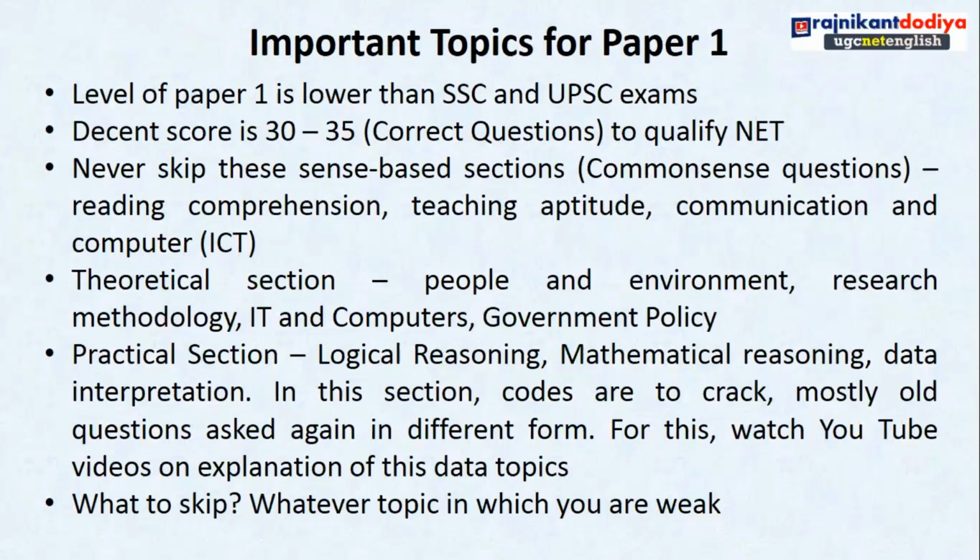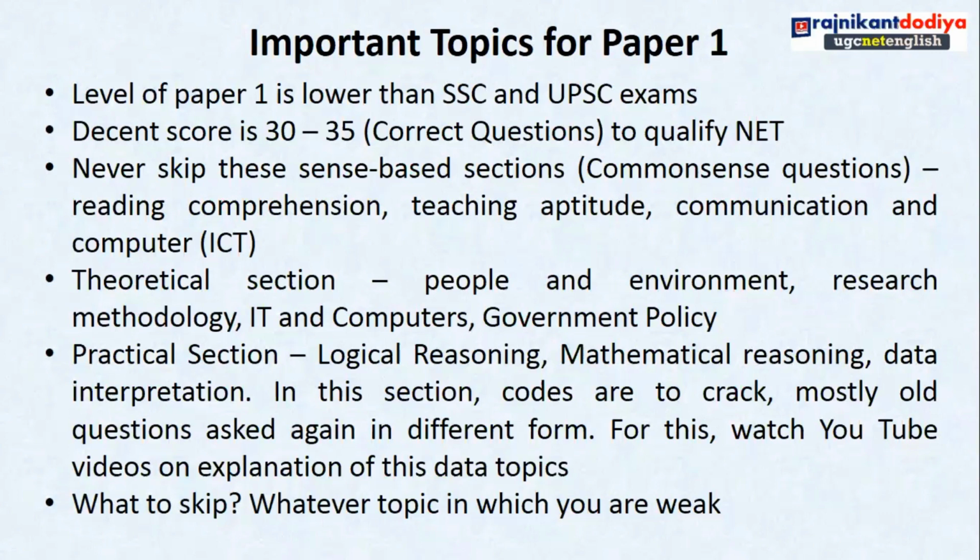And what is a decent score? It is a very much asked question, and a big confusion in the minds of UGC NET students who want to qualify this exam. So a decent score is 30 to 35. Why is it there? I am mentioning only correct questions. Correct questions should be 30 to 35. One question is of 2 marks, so you can say 60 to 70 marks for qualifying in UGC NET, in paper 1 only.